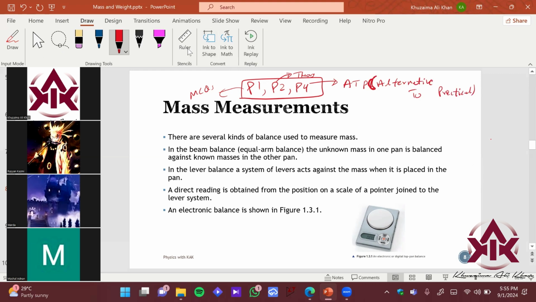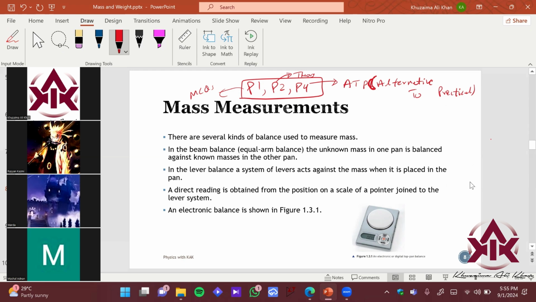Otherwise, what else have you seen which basically measured mass? Have you gone to a gold shop? They also measure mass over there, right? Using some instrument. I guess the girls would have gone to gold shops, Varda and Mashal, to buy some earring or something. You might have seen a glass closed section where they put the stuff and measure the mass. That is pretty similar to this.